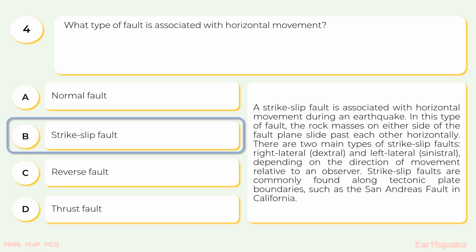In this type of fault, the rock masses on either side of the fault plane slide past each other horizontally. There are two main types of strike-slip faults: right lateral or dextral and left lateral or sinistral, depending on the direction of movement relative to an observer. Strike-slip faults are commonly found along tectonic plate boundaries, such as the San Andreas Fault in California.